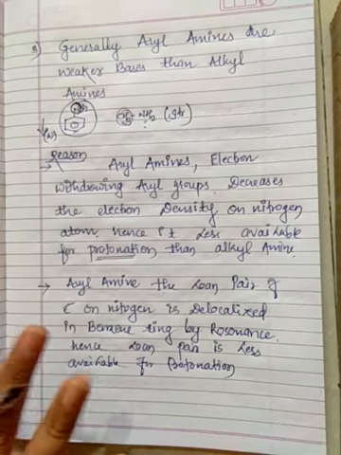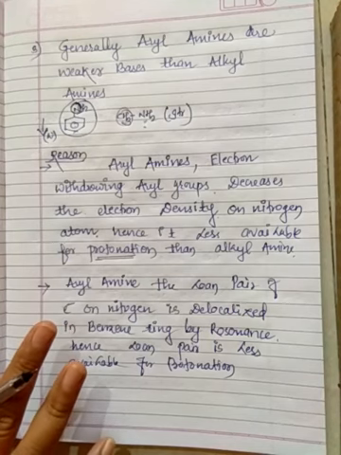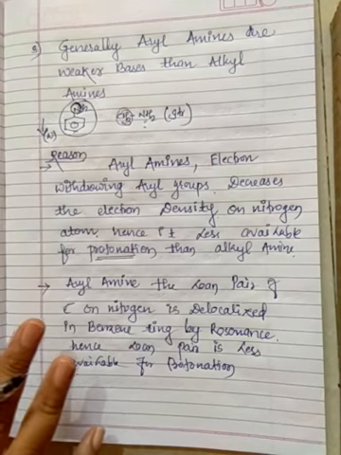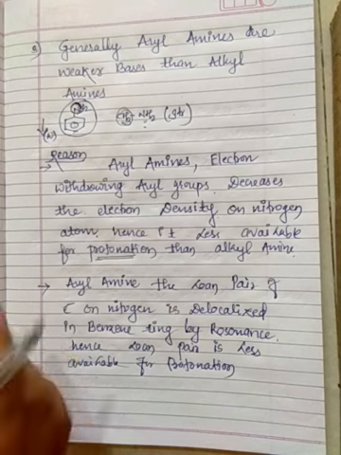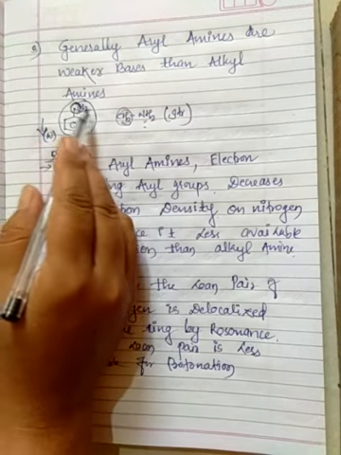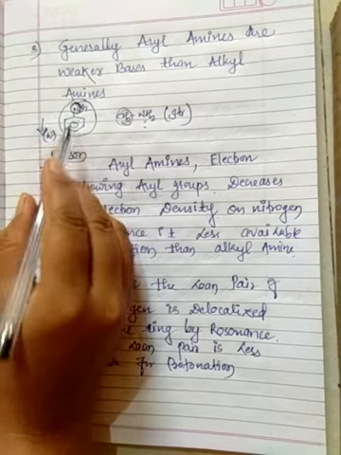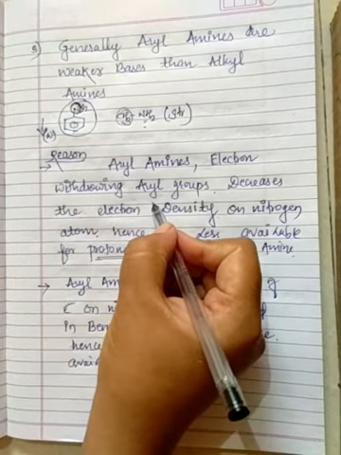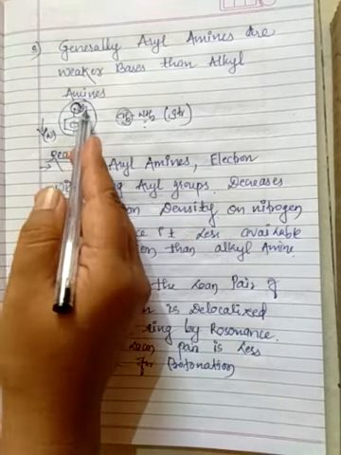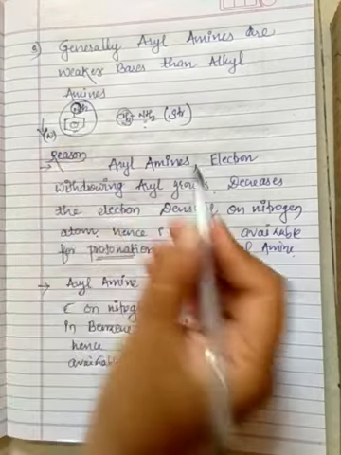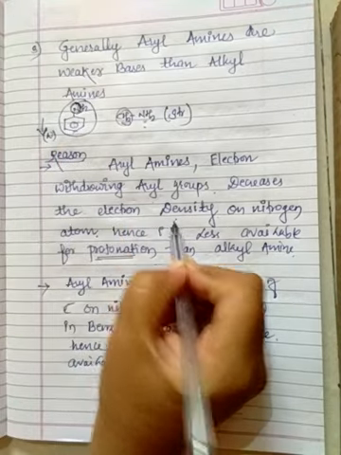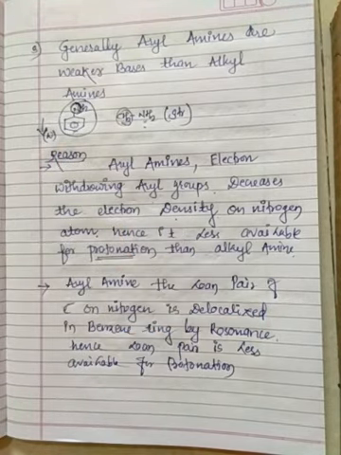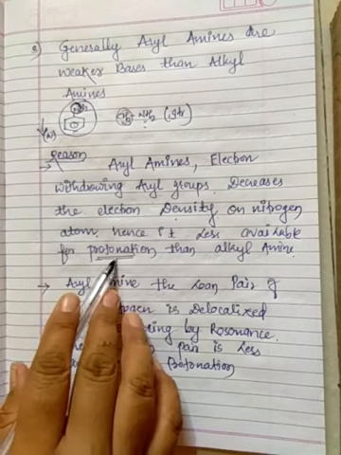Plus inductive effect, positive inductive effect: because of that, basicity increases. But here the negative inductive effect will affect, because the lone pair of electrons is present on the nitrogen atom, and if an electron withdrawing group is also present, the electron density on the nitrogen atom is decreased or less available, so protonation cannot happen easily.